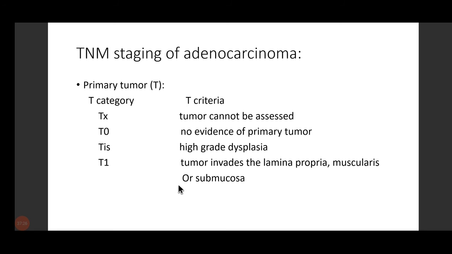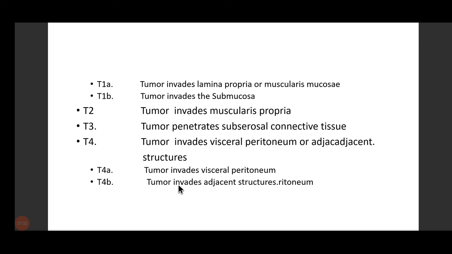The tumor invades the lamina propria, muscularis mucosa or submucosa. Now again T1 will be divided into A and B. A will include lamina propria and muscularis mucosa. B will include the submucosa. T2, it invades the muscularis propria, goes much lower. T3, it penetrates the serosa. And T4, it goes to the visceral peritoneum. So again, 4A and 4B. 4A goes to the visceral peritoneum, and 4B will invade the adjacent structures.